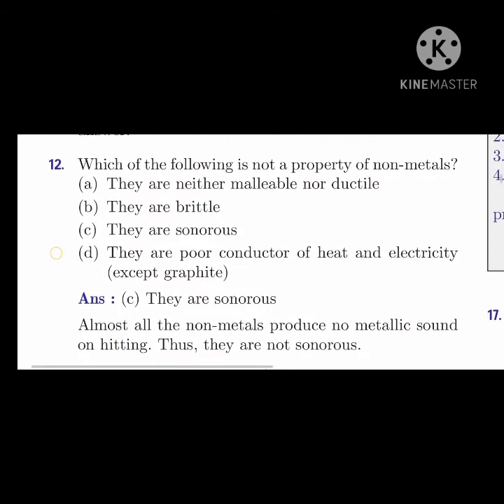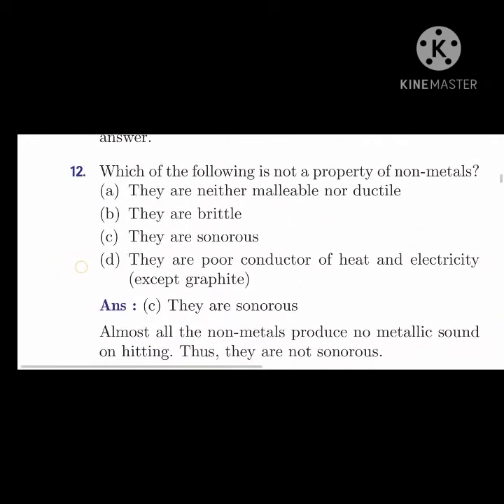Which of the following is not a property of metals? They are neither malleable nor ductile, they are brittle, they are sonorous, they are poor conductors of heat and electricity. So they are sonorous. It is not a property of non-metals. Okay, so this is sonorous.